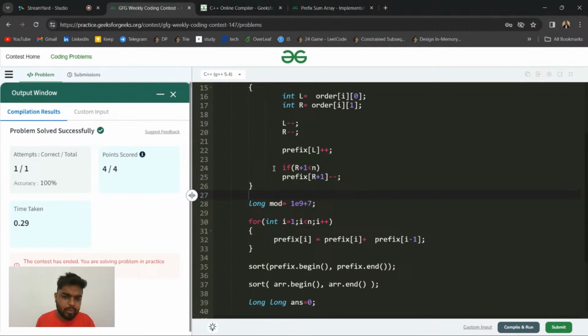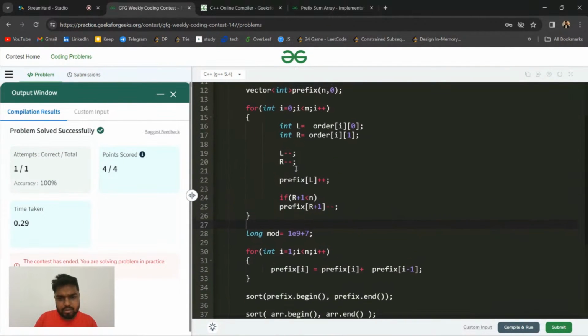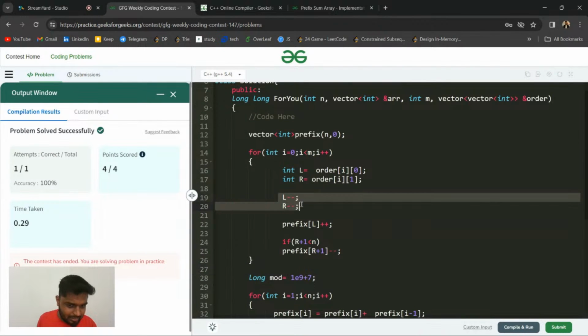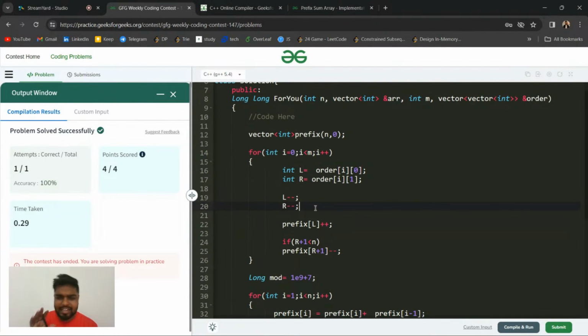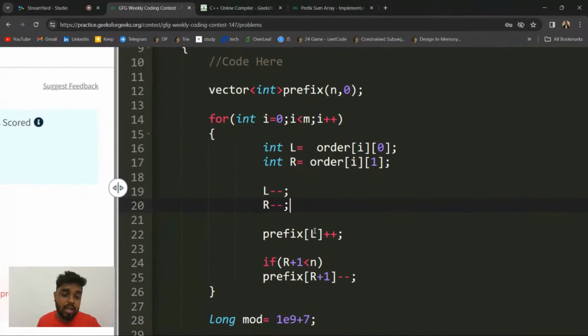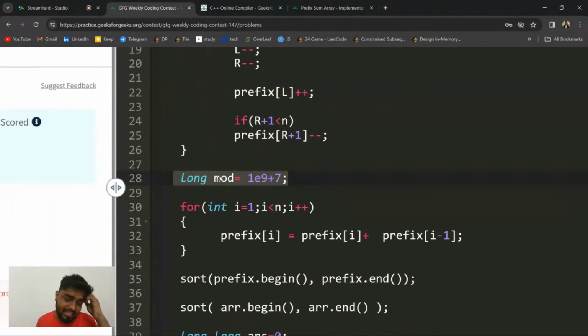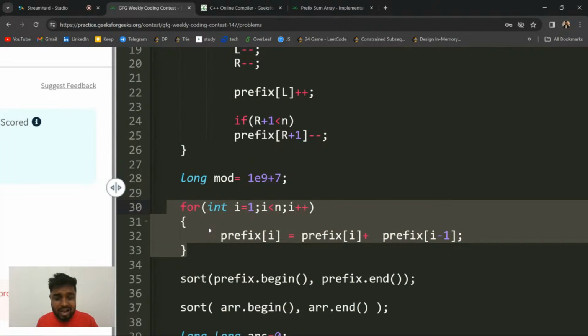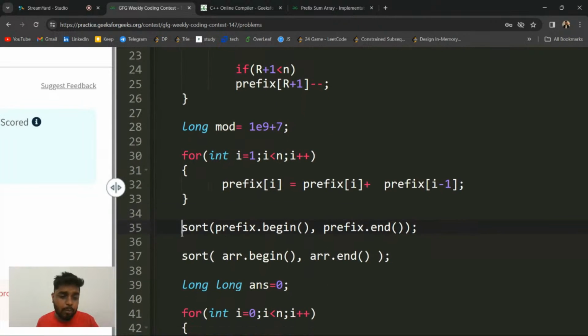So is this problem clear to everyone, guys? What you do is, since you have been given one-based index and your array is zero-based, first of all, L minus minus, R minus minus, so that L and R are zero-based index. Then prefix of L you can increase, and R plus 1 you can subtract, but check if R plus 1 is available, then only do so. Then declare modulus as 10 to the power 9 plus 7, and then take the prefix sum finally, so that you can get what number of times the ith shop is visited. Then after that sort both in ascending order.